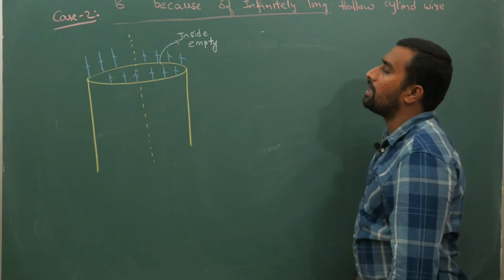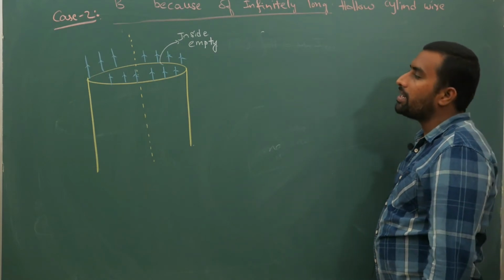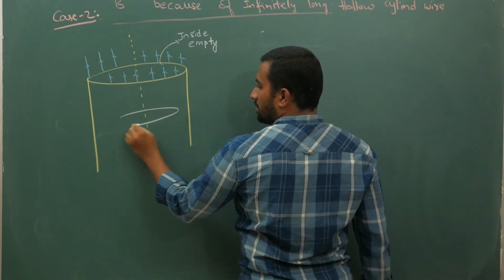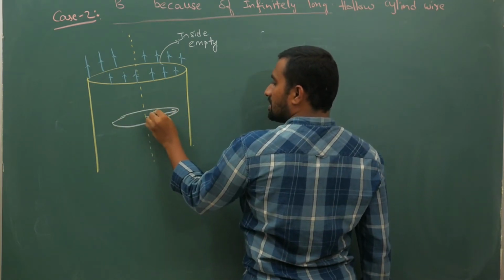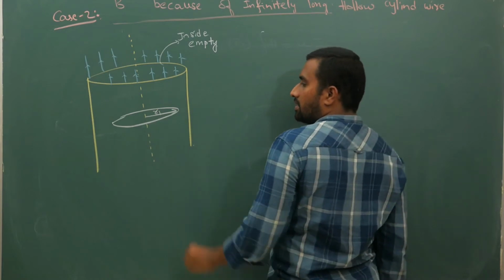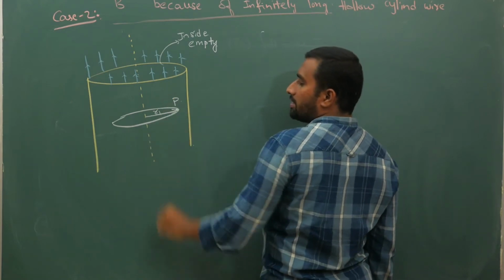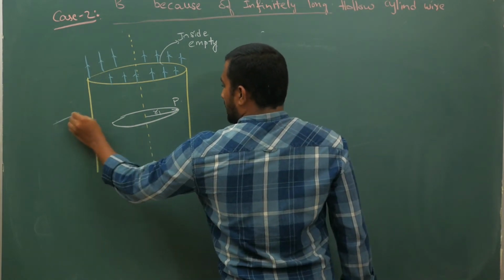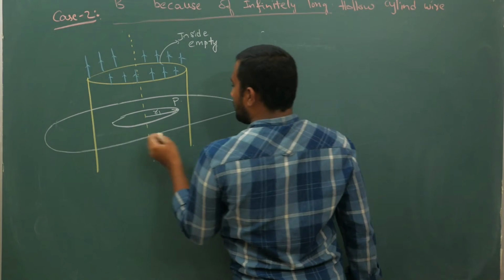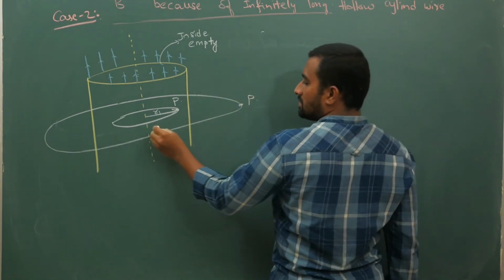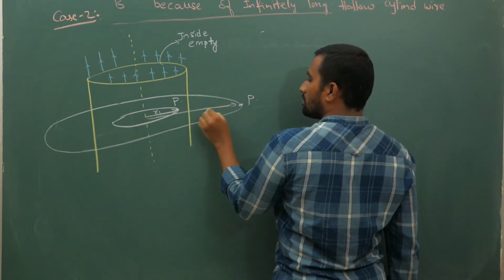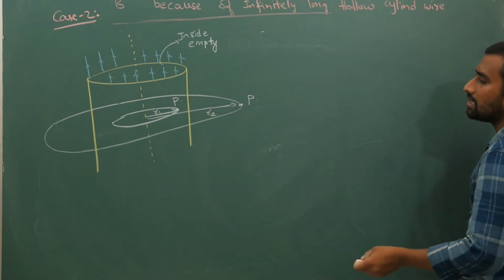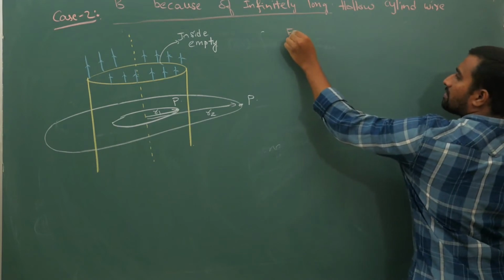Now for this part, for a point inside and for a point outside, we will try to calculate the field. Let us say this distance is r1, this is your point P. At this point I am trying to calculate the field. Next I will take another point outside here, this is P, this distance is r2. Now for these 2 points I will try to calculate the magnetic field.